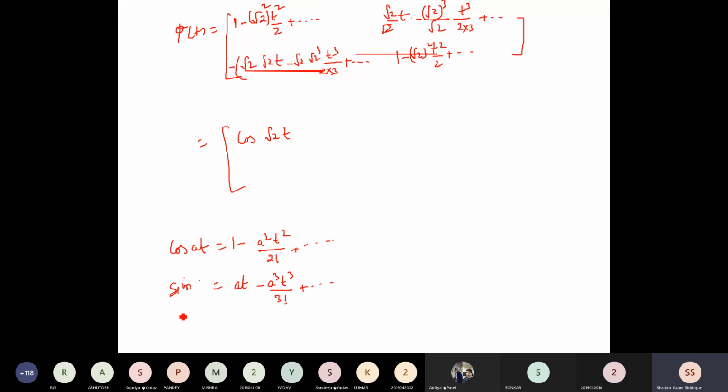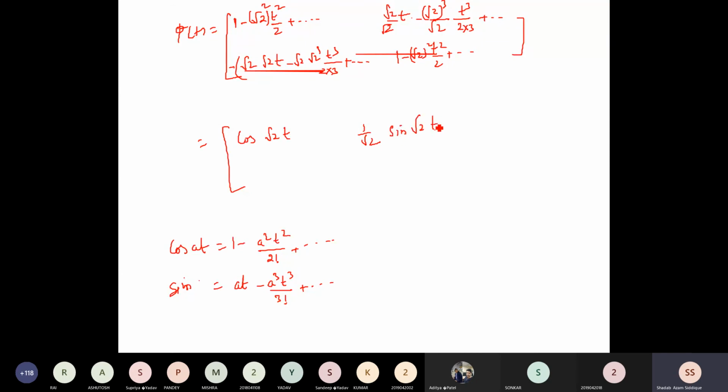Then we have again the sine form, so we'll go through this. This is the standard form, so you can see here this is in the form of a standard cosine term, so we can write cos at. Now here you can see in every term we have 1 by root 2 as common, so we can take 1 by root 2 outside, and this can be written as at minus a cube t cube divided by 3 factorial. So this can be written as sine at.